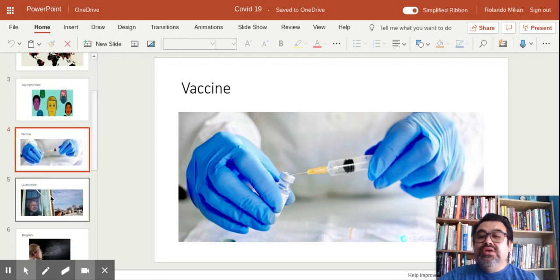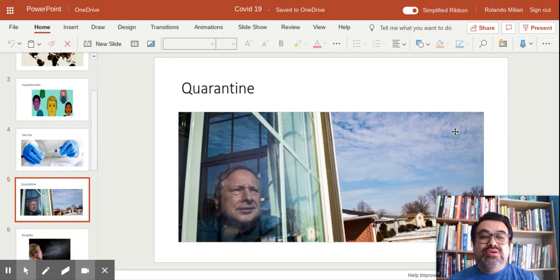The next word is quarantine. And this is basically what many Americans have been doing for the last 2 months. We have been inside our homes in quarantine in order not to be infected, in order to stop the propagation of the virus. So we have been quarantined.